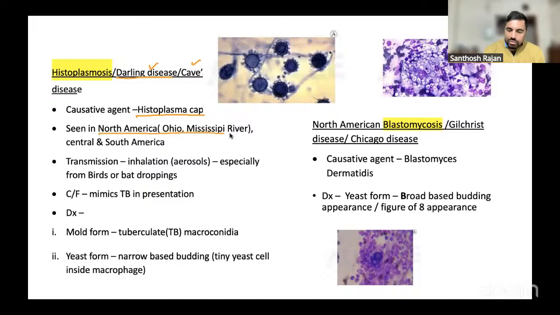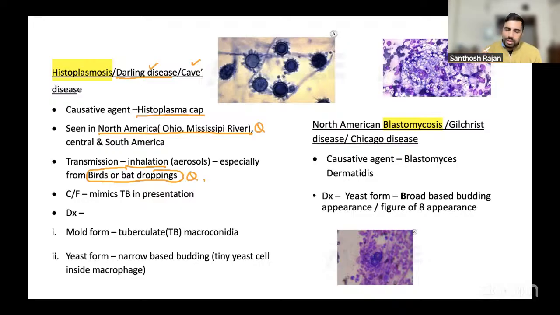This is very important. Where a disease happens, you should know the locality, where it is endemic or epidemic. Endemic means it's always present, in North America, Ohio, Mississippi River, very common. In India, of course, I told you some places are endemic. Usually the inhalation occurs through bats. That's very important. In transmission, it is especially bat droppings. That's also a question. Bat droppings are the main reason.